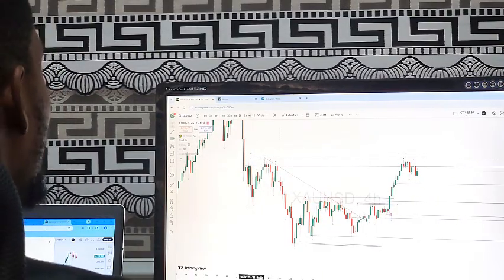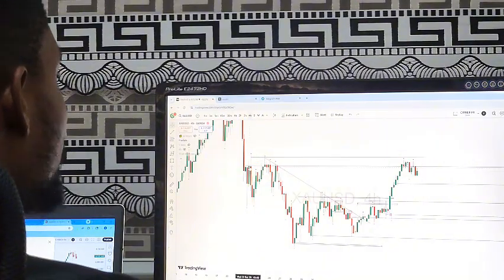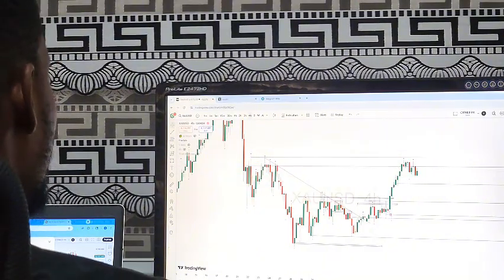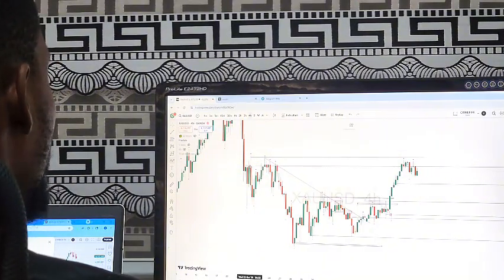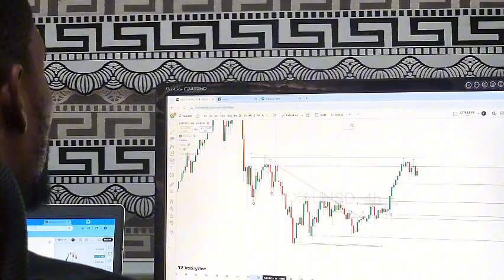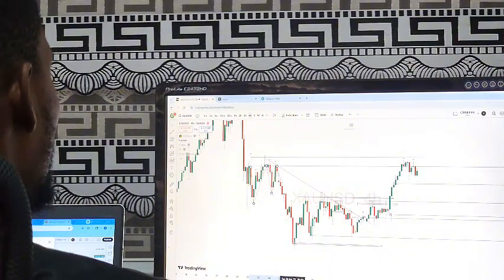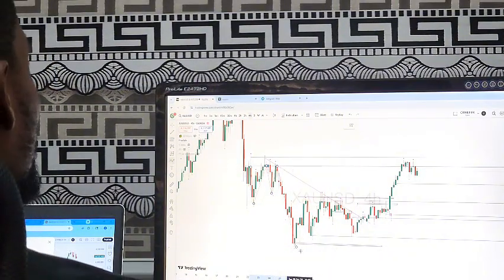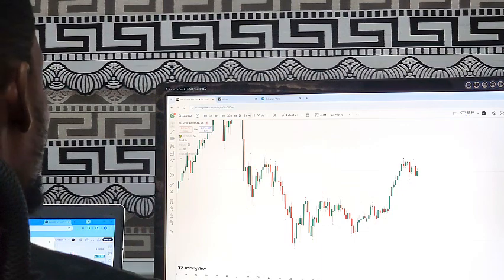But then if you come to 4 hours time frame, you will see that we have a very strong resistance right here. It's a strong resistance because if you look closely, price dropped the moment it reached there. On returning back after so many consolidations and rejections, it had to drop again. And on reaching back again, sellers still said no, and the price had to now aggressively drop. If you take a look at the drop, it was a massive drop actually.